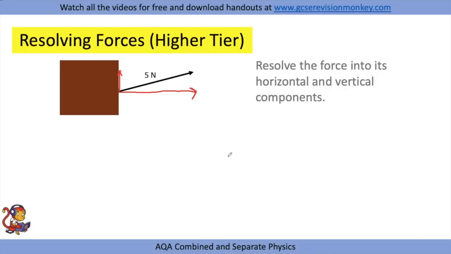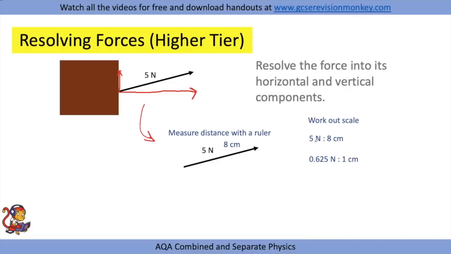You would draw the force on a graph paper that they would give you in the exam. So draw the arrow to the correct size and scale. They might even put this one on there for you already drawn, if you don't have to copy it from a diagram down there. You'd have this arrow and you would need to measure this arrow to calculate your scale. So if we measured it and it was, for example, 8 centimetres, we could look at our scale. So we'd have 5 newtons for every 8 centimetres.